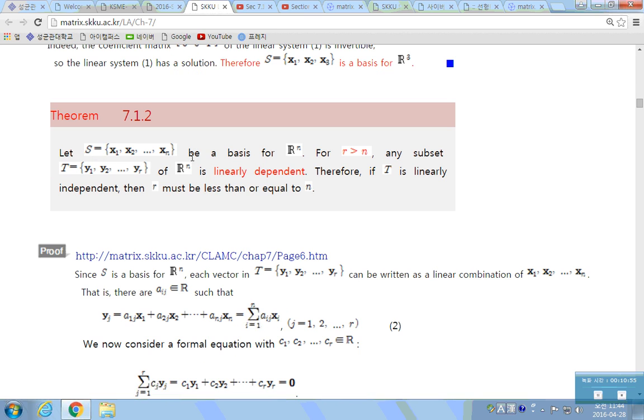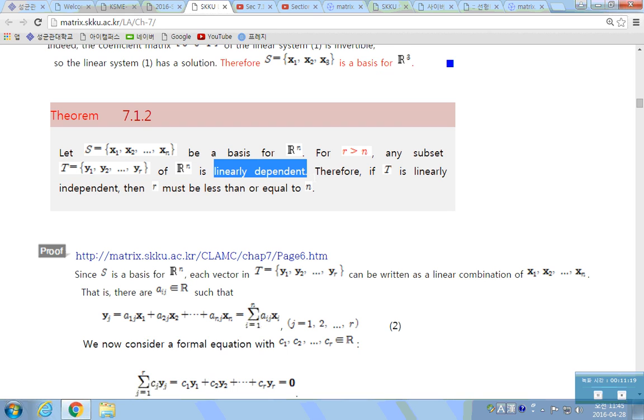Let S be a basis for Rn, and for r bigger than n, any subset T of Rn with r vectors is linearly dependent. If you have r vectors in Rn, which is more than n vectors, then it cannot be linearly independent.